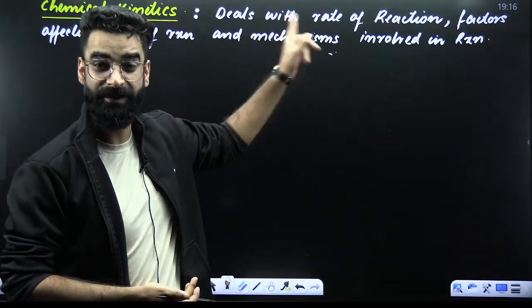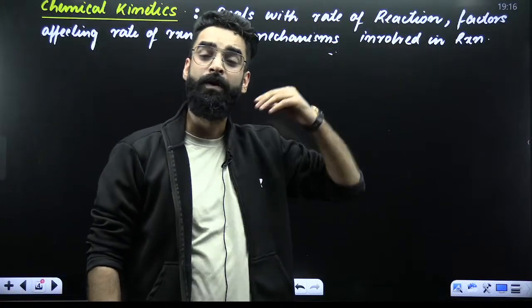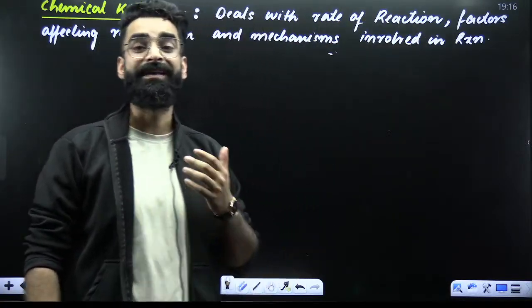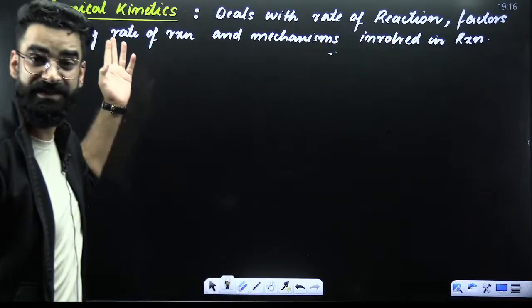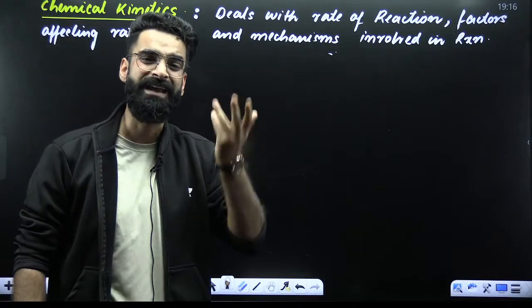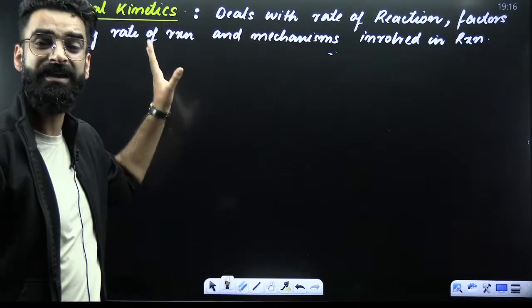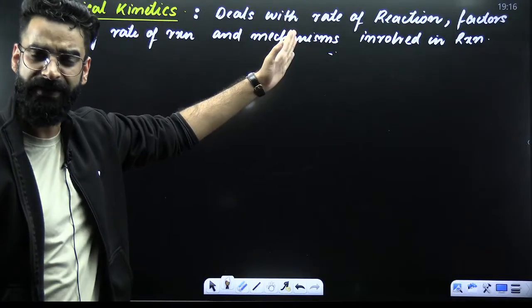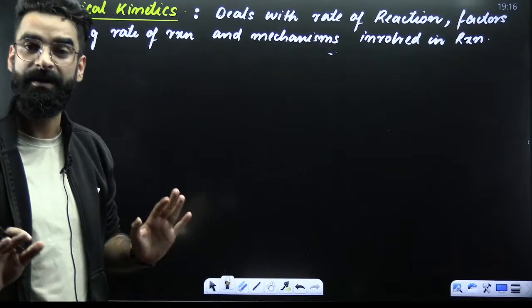Number one, rate of the reaction, the speed with which the reaction takes place. Number two, what are the factors on which rate of the reaction depends? This is the second thing which we are going to discuss in this chapter. And the third thing, what are the different mechanisms involved in a particular reaction? So this chapter is all about these three major topics: rate of reaction, factors affecting rate of reaction, and mechanisms involved in a chemical reaction.